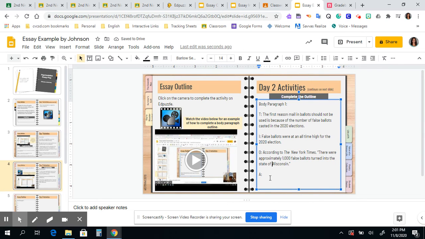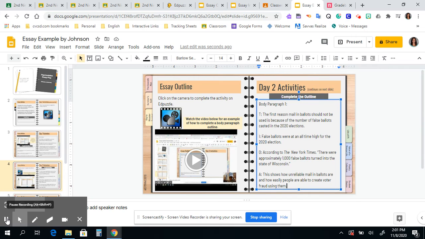Then remember, I need to go in and I need to analyze that quote. So I need to pick it apart and explain why it is relevant to my topic. So I said this shows how unreliable mail-in ballots are and how easily people are able to create voter fraud using them. So that's the first body paragraph. Now, obviously, as I'm writing this, I'll probably go back and add a little bit more or take some things away. But this literally is my second paragraph of my essay completely done.